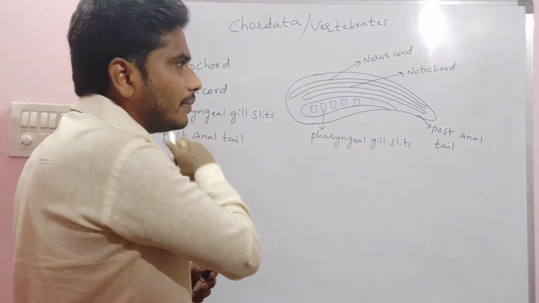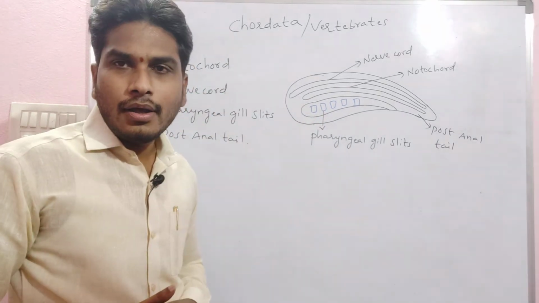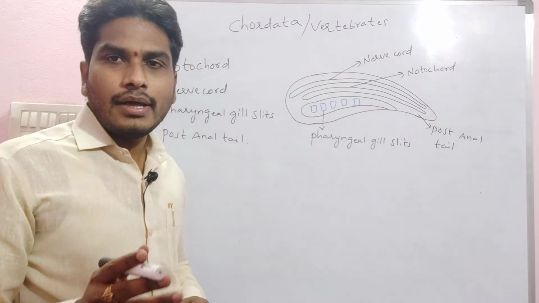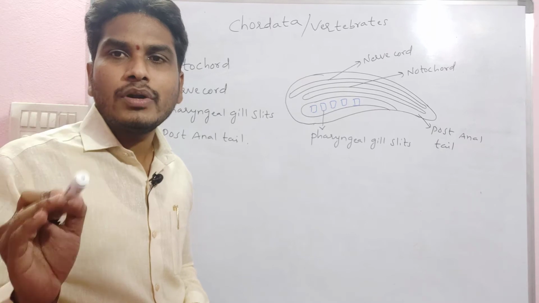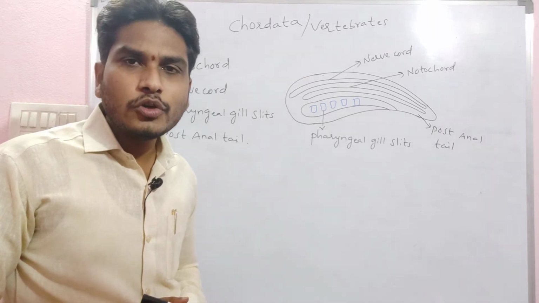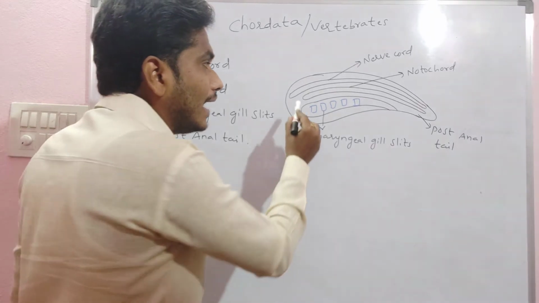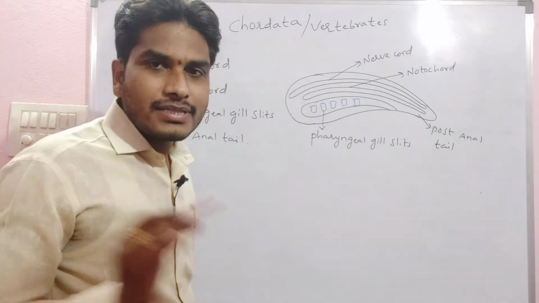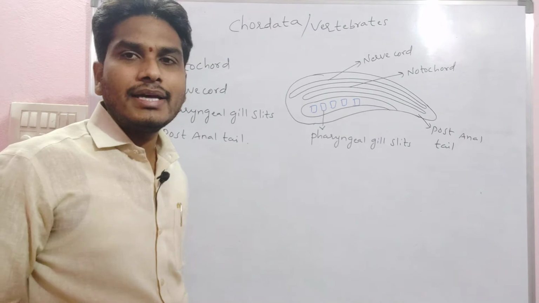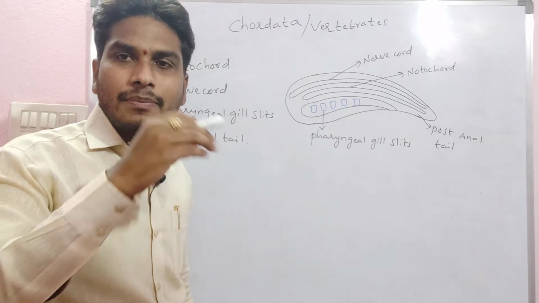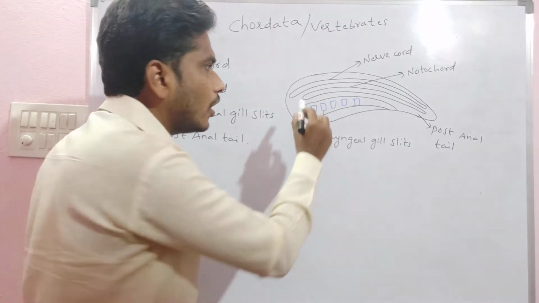Always remember this point: the notochord is of mesodermal origin. As it originates and is present in the mid-dorsal line, that means the middle portion, hence we call it mesodermal. Meso means middle, so it is of mesodermal origin.